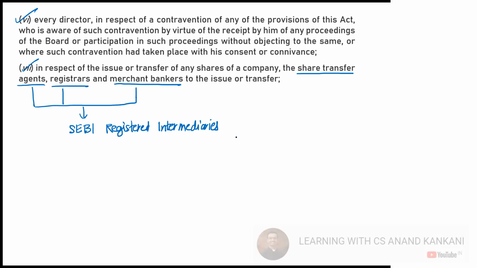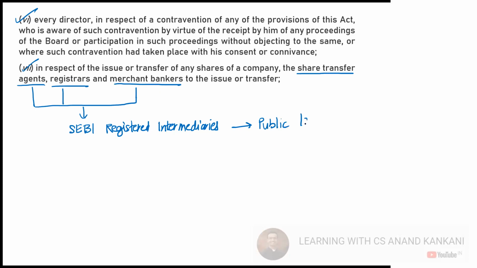These are the people who play a very important role whenever the company issues shares. Like the share transfer agent: by the name itself you will understand, the person who will ensure that the share transfer takes place from one person to another when the shares are sold. The registrar comes into the picture before the public issue. And then you have the merchant banker. All this you will get to know when we study the public issue.